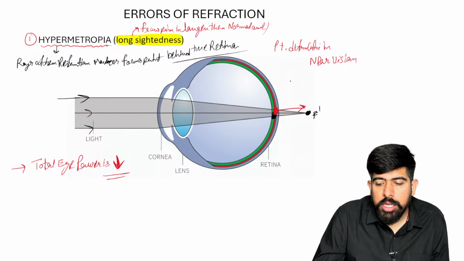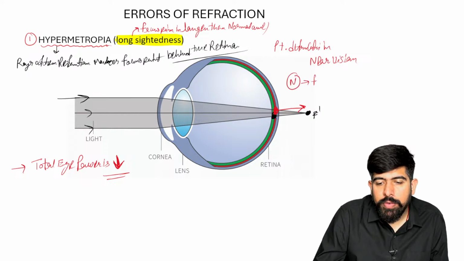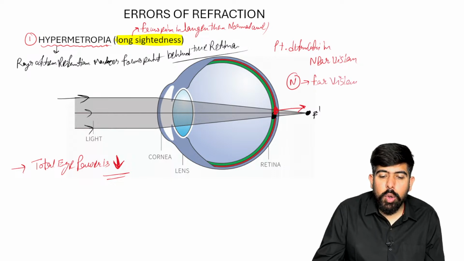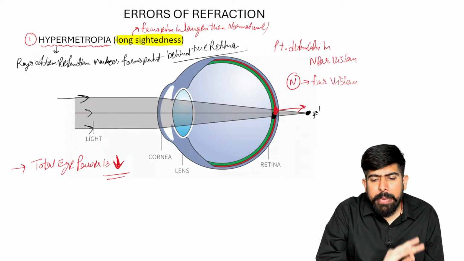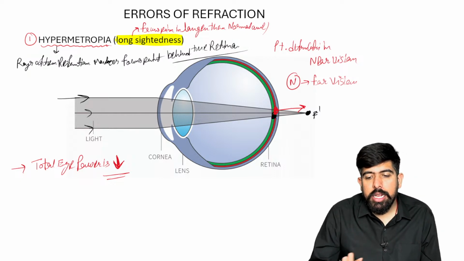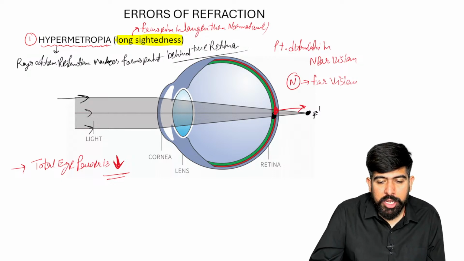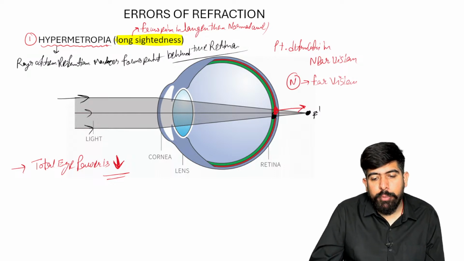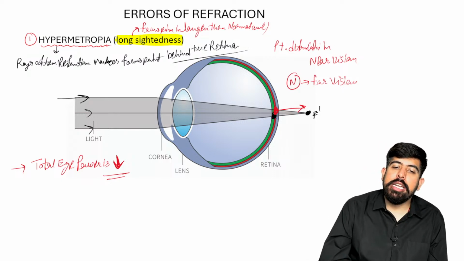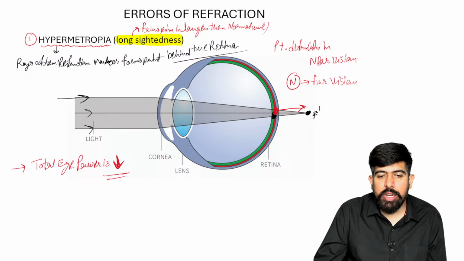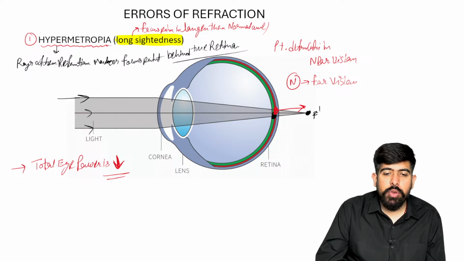And what about the far vision? Please remember, it is normal in far vision. Yes, there is no defect in the far vision. The patient can see clearly in the far vision, but the patient is having difficulty seeing in the near vision.